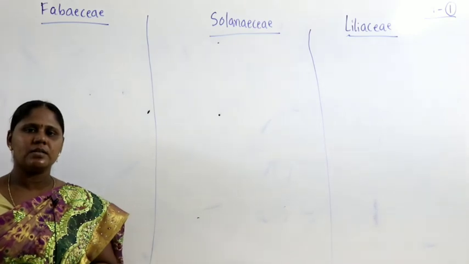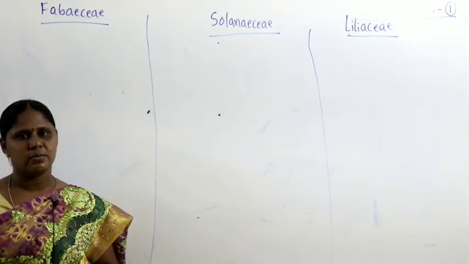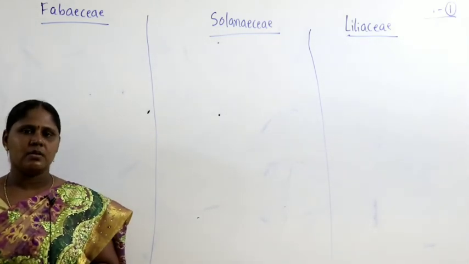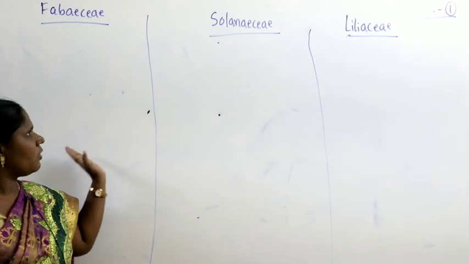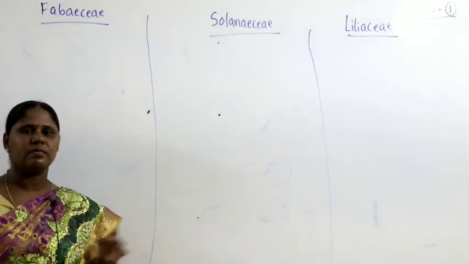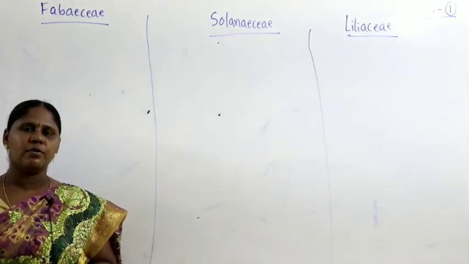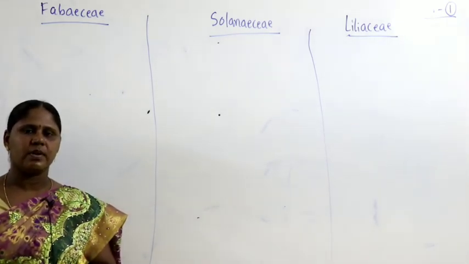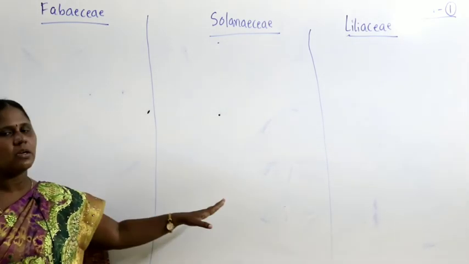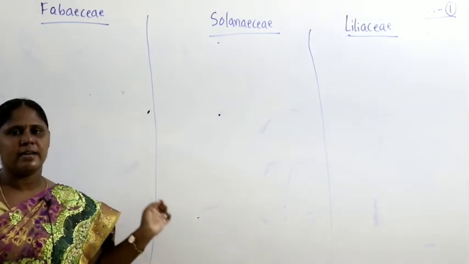So for the last class we studied about morphological characters. What are they? Vegetative characters. What are they? Root, stem, leaf. So we have seen in what way they are similar, in what way they are different. Then we started with floral characteristics. For floral characteristics comparison is very important. So we discussed about calyx of all three, corolla of all three, androecium as well as gynoecium.